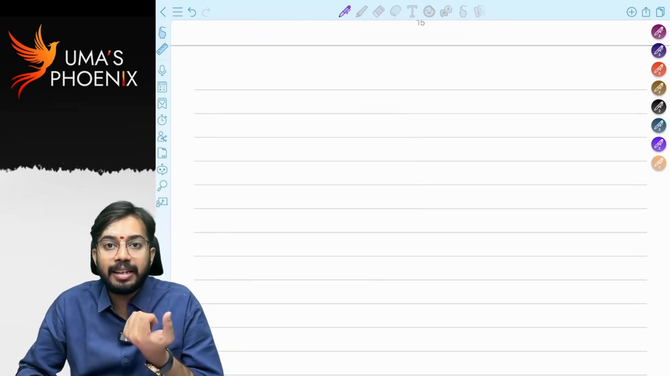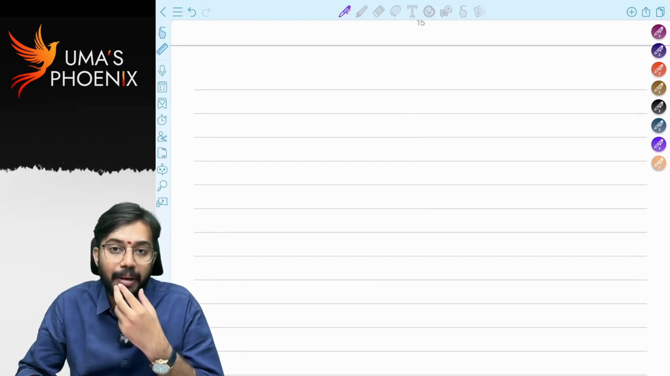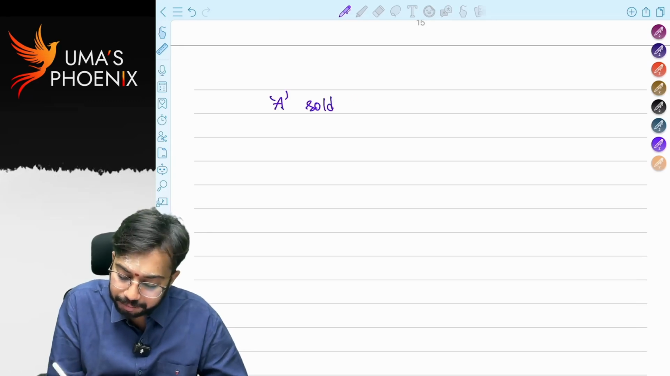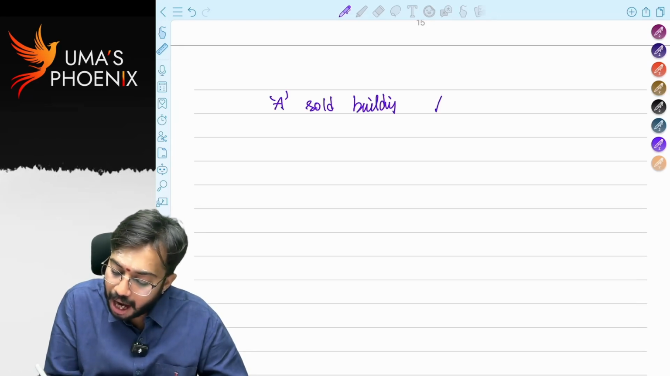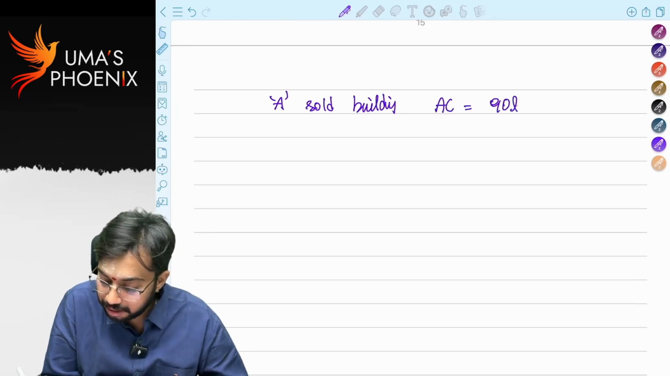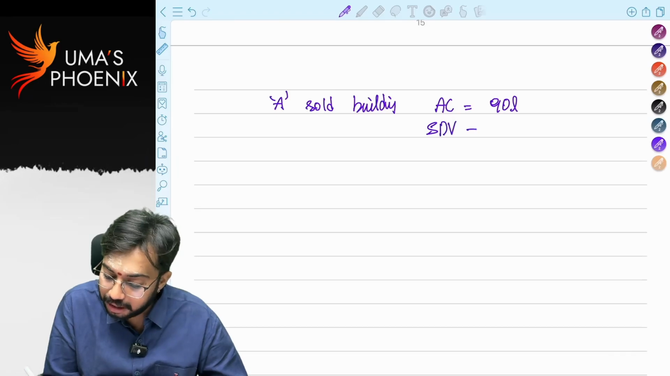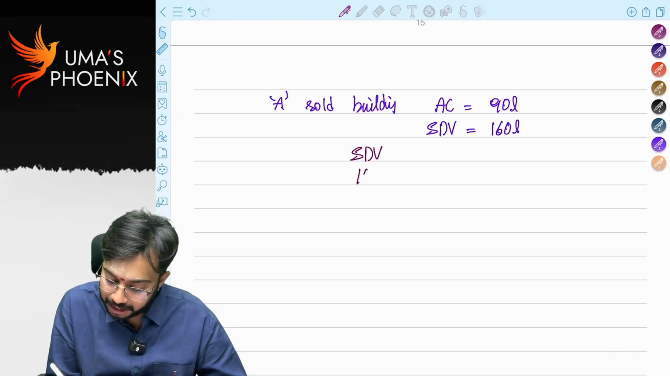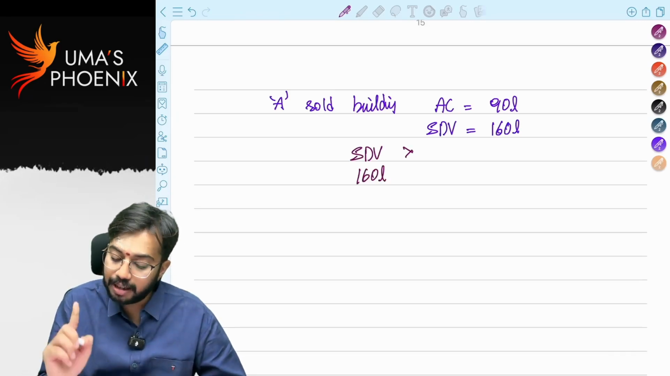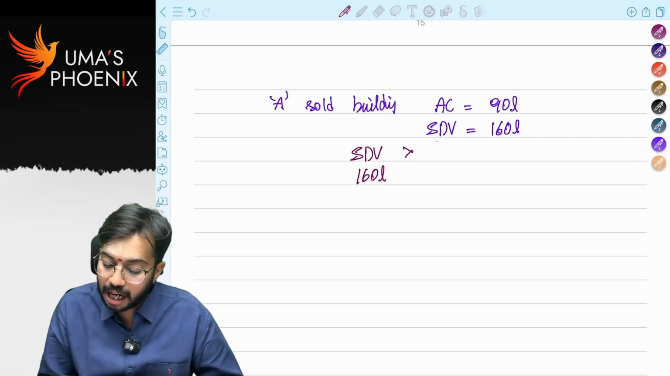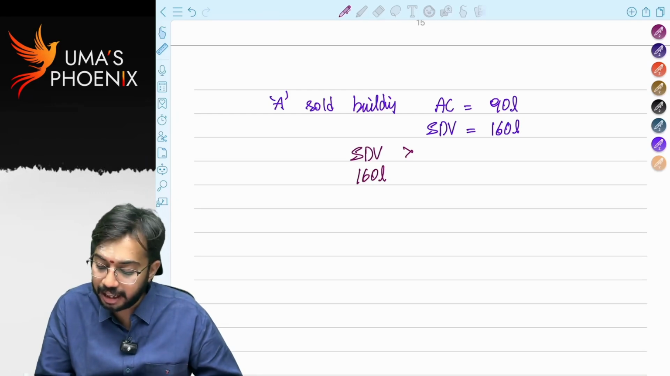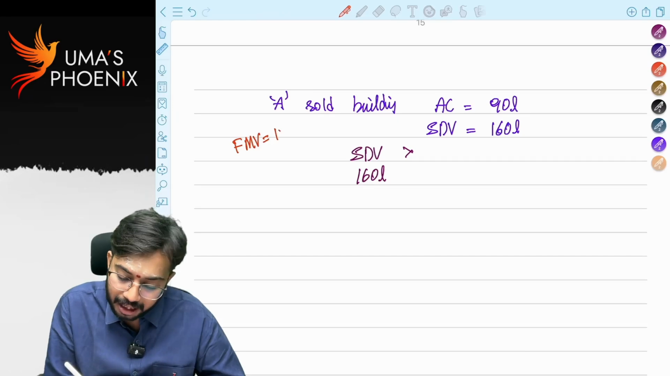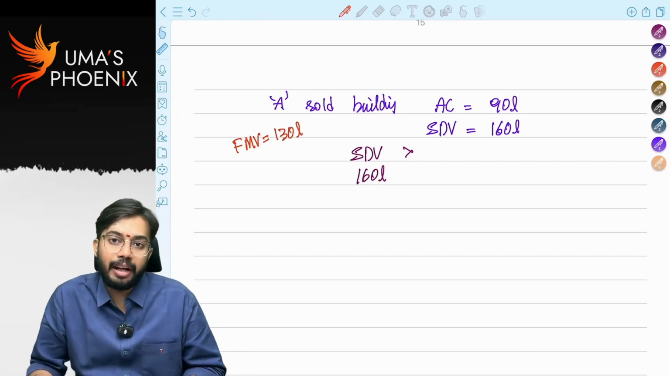Sometimes the assessee feels that stamp duty value is greater than fair market value. For example, a sold building. Actual consideration is 90 lakhs. However, stamp duty value is 160 lakhs. Fair market value is 130 lakhs. What do you mean by fair market value?